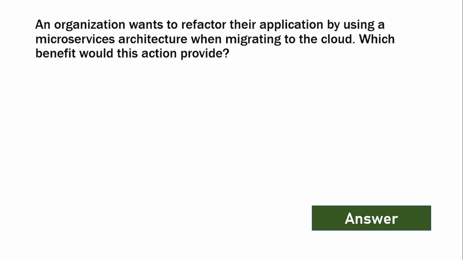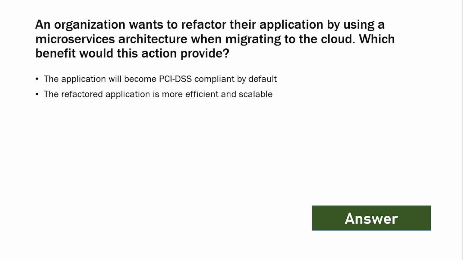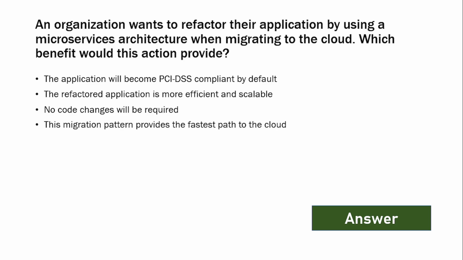An organization wants to refactor their application by using a microservices architecture. When migrating to the cloud, which benefit would this action provide? The options are: the application will become PCI DSS compliant by default. The refactored application is more efficient and scalable. No code changes will be required.